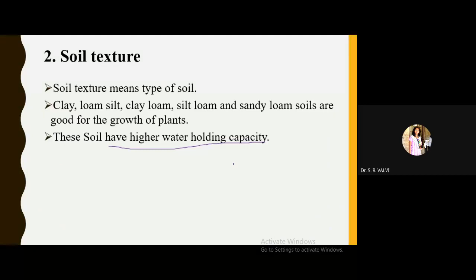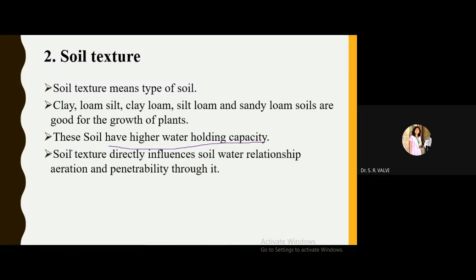WHC, water holding capacity. So if soils are like this, then water holding capacity will be good and plant growth will be good. So soil texture directly influences the soil water relationship, and that again helps the aeration process, meaning the concentration of air present within the soil, that is nothing but aeration, and the penetrability through it, meaning how the air penetrates through the soil. That is going to depend on the type of soil.